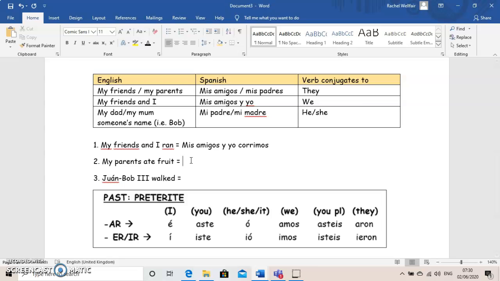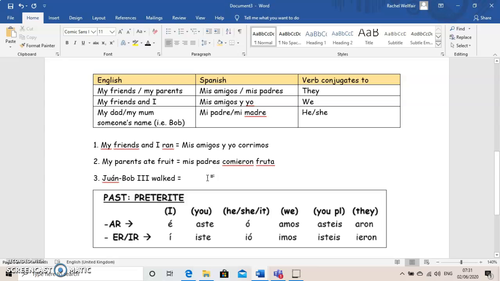Right, my parents ate fruit. So my parents is mis padres, as it says here. We know that we conjugate mis padres to they. So ate comes from to eat, which is comer. Take off your last two letters. Okay, and then we are just going to have a look across to they. Comieron fruta. My parents ate fruit.